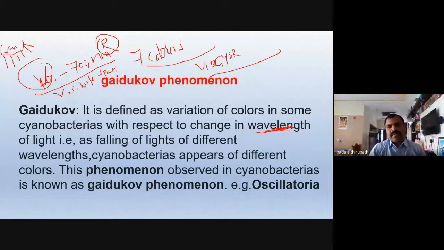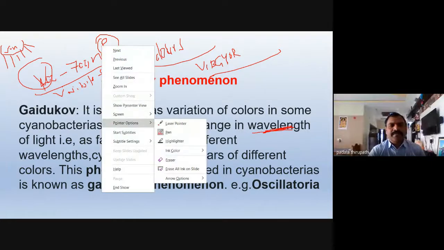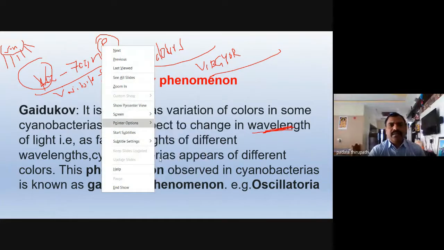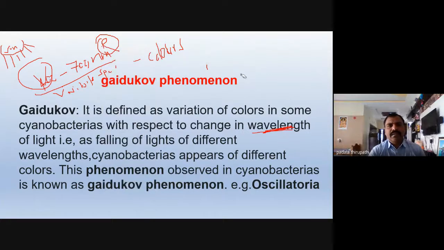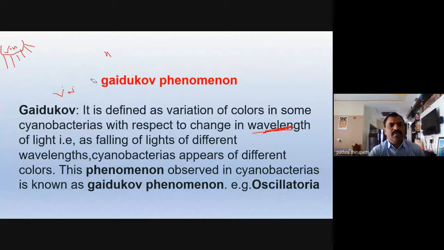The Gaidukov phenomenon is observed in which species? Oscillatoria sancta, by Gaidukov. So we call this the Gaidukov phenomenon.